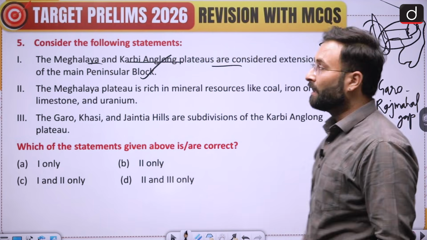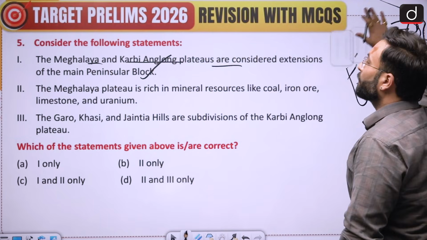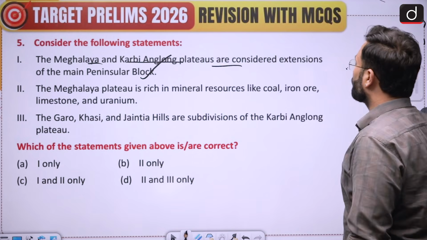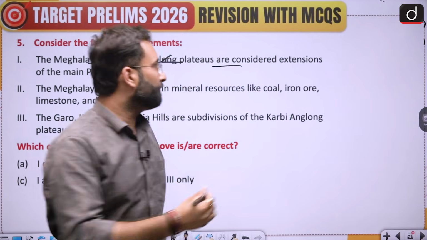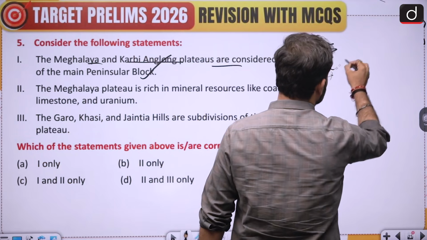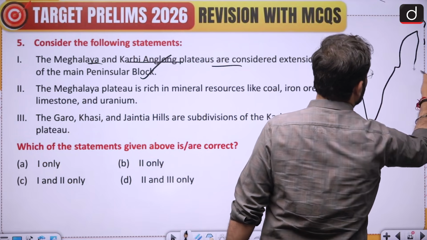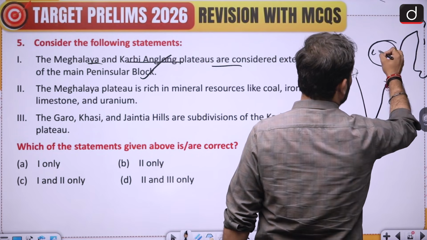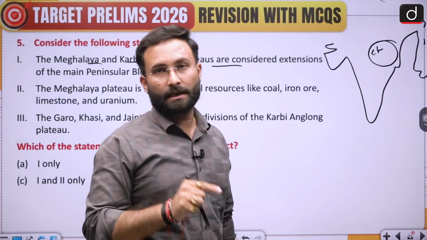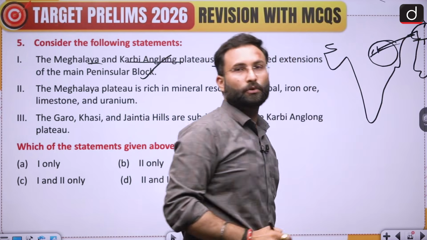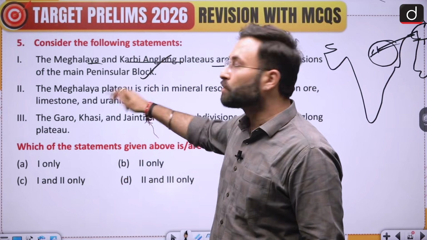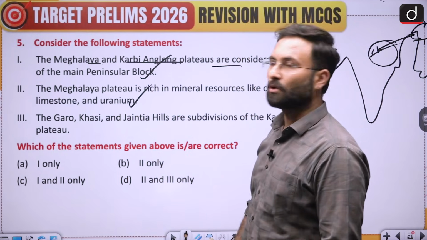This statement is correct. Now coming to the next one, the Meghalaya plateau is rich in mineral resources like coal, iron, limestone and uranium. Now that makes sense, because when we were talking about this, we know that this is the Chota Nagpur plateau, that is rich in minerals. Now this part is an extension of this block, so we can say that yes, this is also rich in minerals. So this statement is also correct.